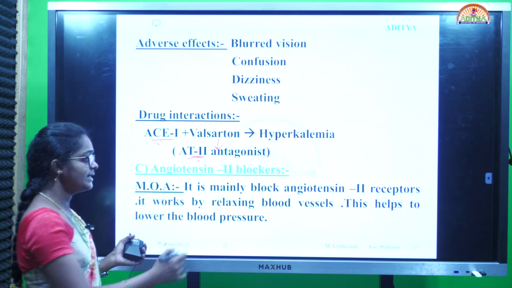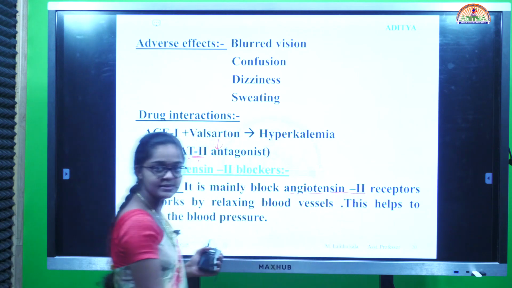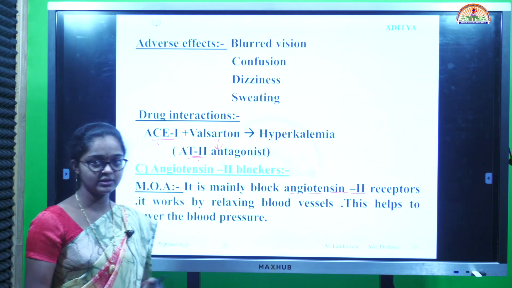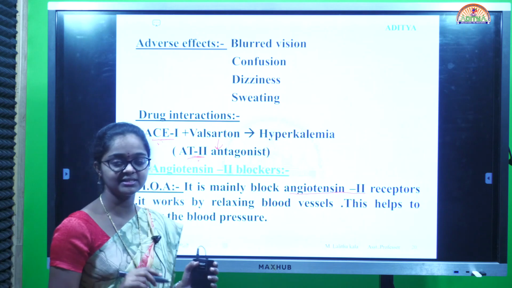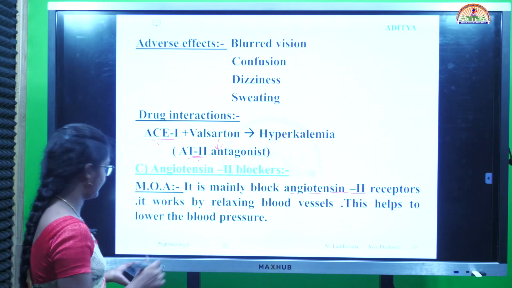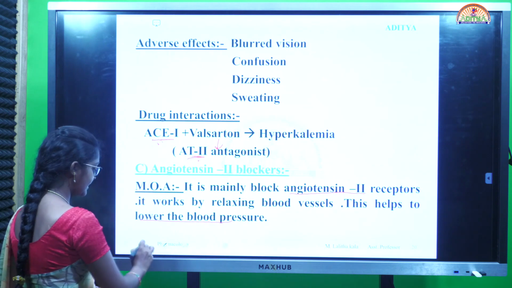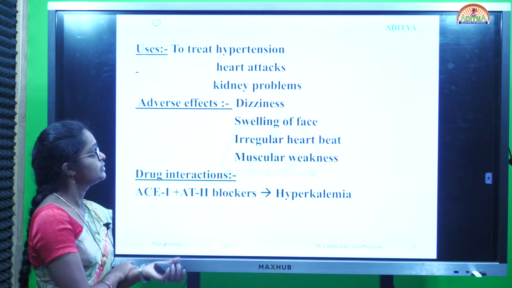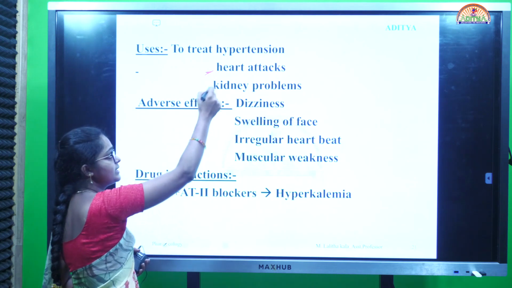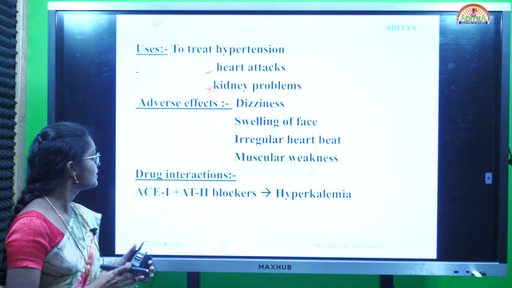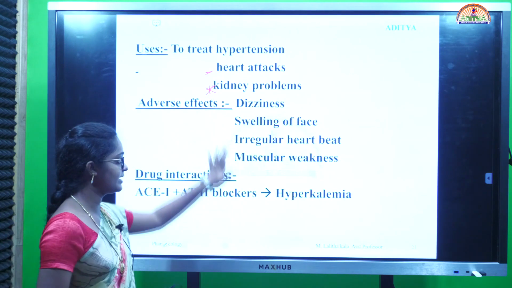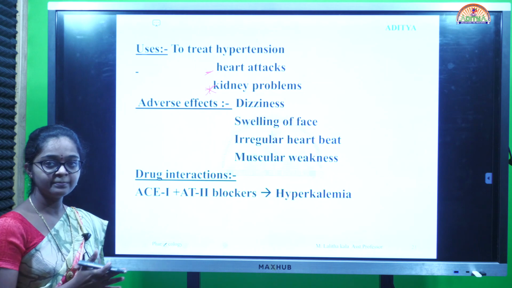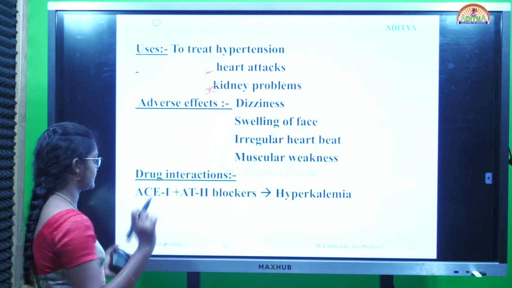Next, coming to angiotensin 2 blockers. Mechanism of action involved: it mainly blocks the angiotensin 2 receptors, so that there is no binding of aldosterone receptors. So no formation of sodium water retention. There is a decrease in BP. It helps to lower the BP by relaxing the blood vessels. Next, uses include treating hypertension, heart failure and kidney problems. Adverse effects include dizziness, swelling of face, irregular heartbeat, muscular weakness.